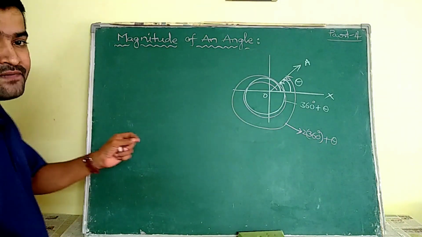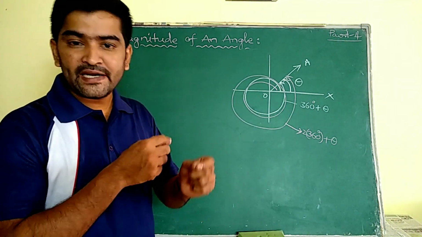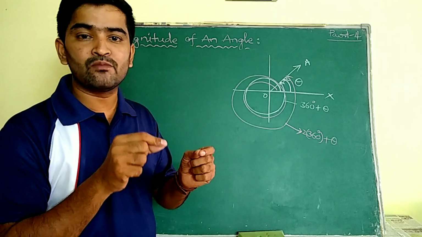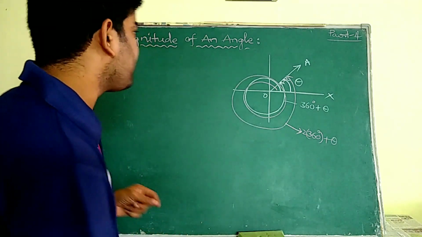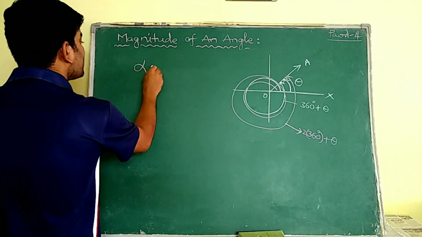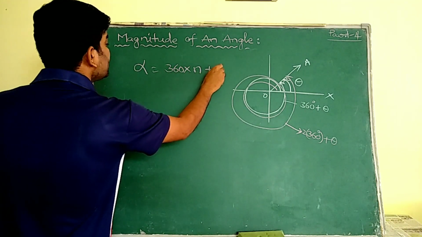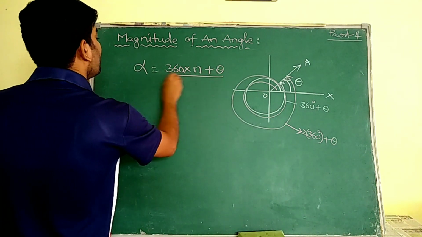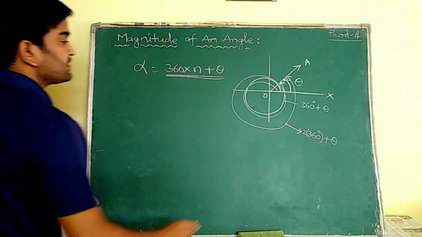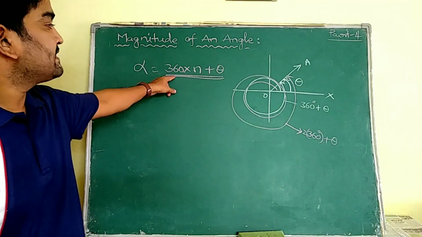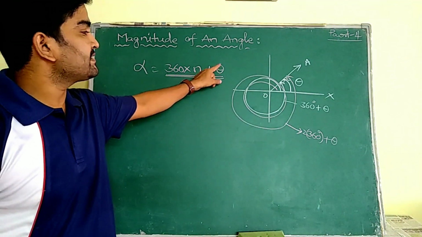That means if the initial ray completes one revolution and does not stop at the initial position and moves further on, then that angle is represented as 360 into n plus theta.